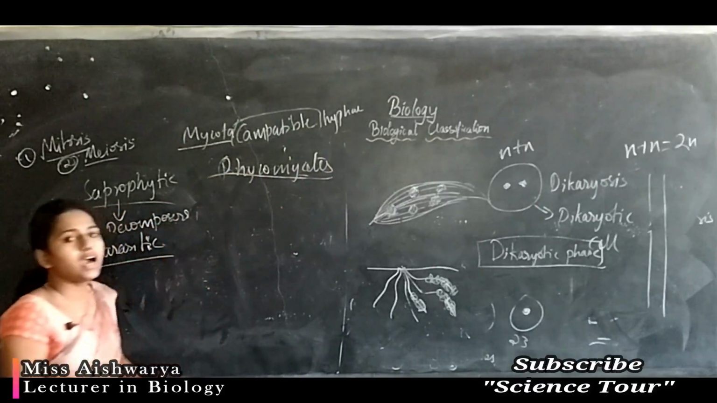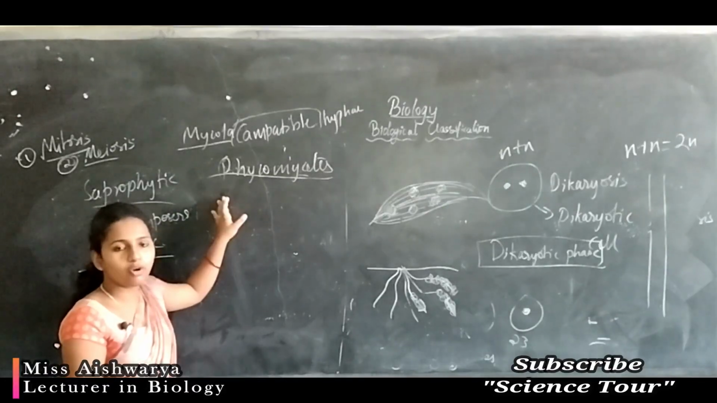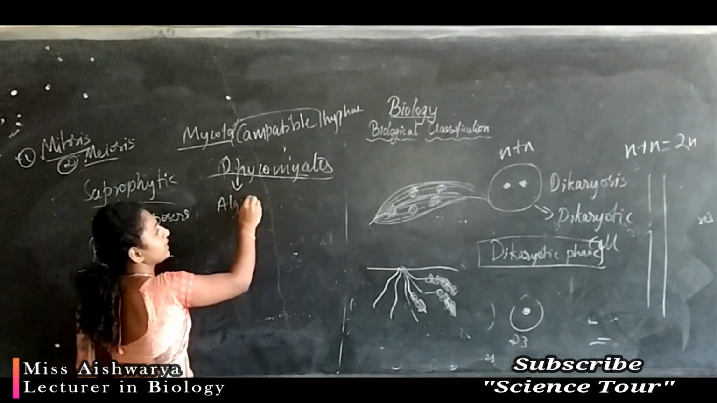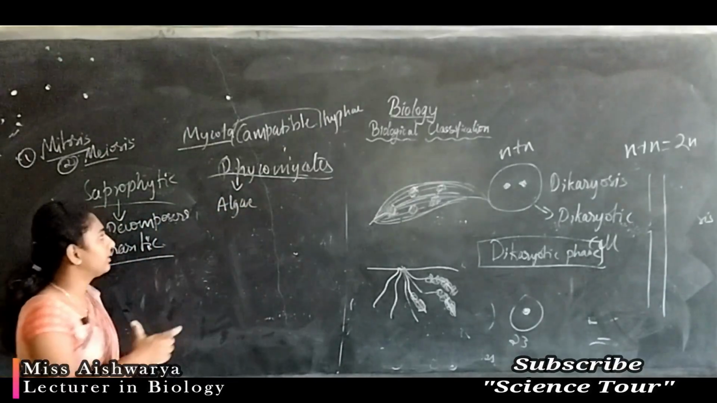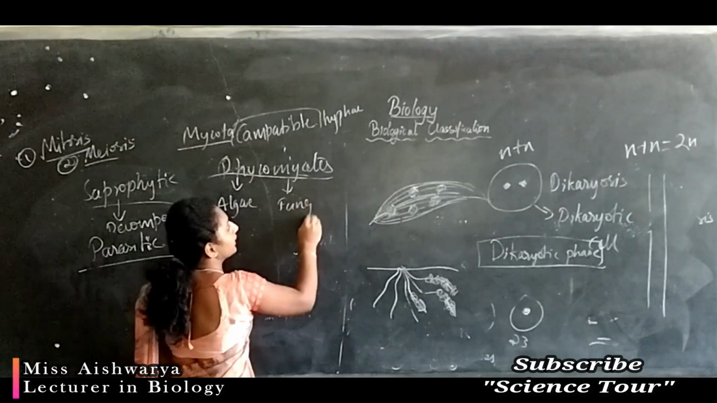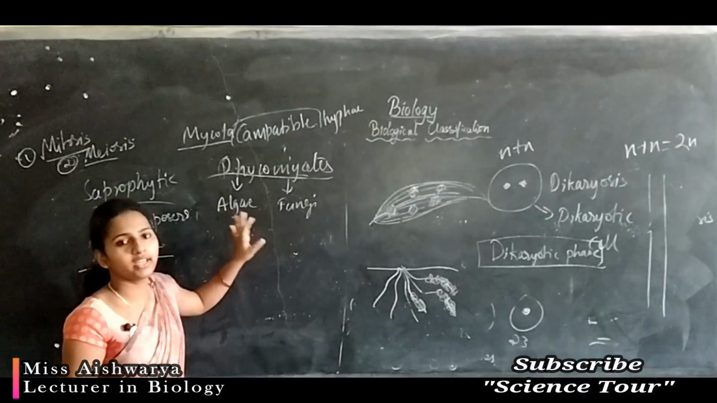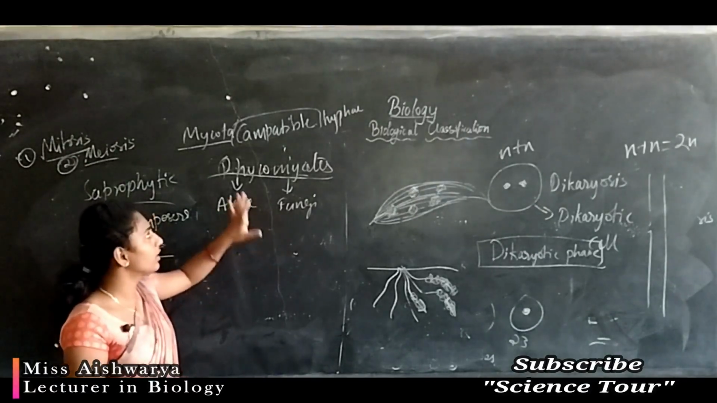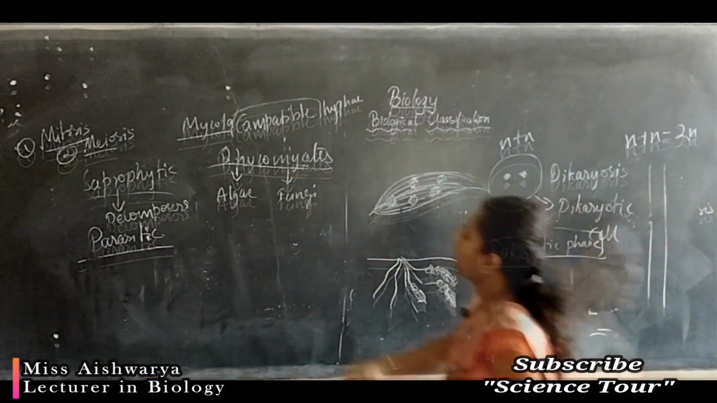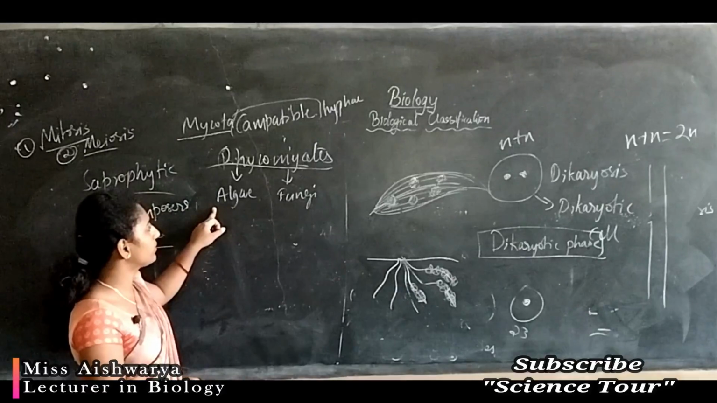These Phycomycetes are a type of fungi which show a vegetative body like that of algae. Phyco refers to algae. Mycota refers to fungi. The fungal body shows a structure like that of an algal body. So that type of fungus is grouped as Phycomycetes, which contain an algal-like body.